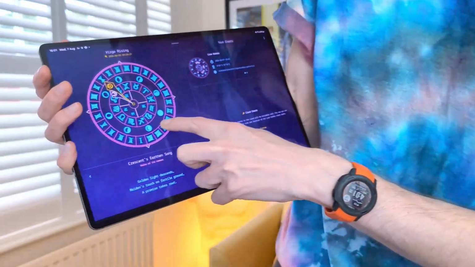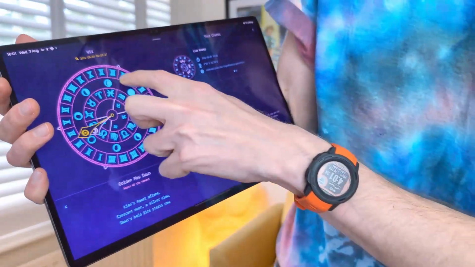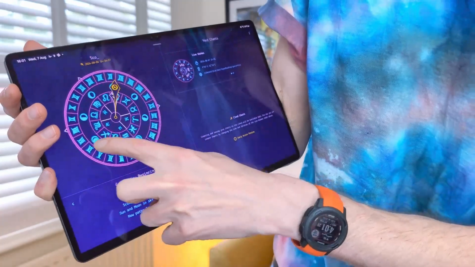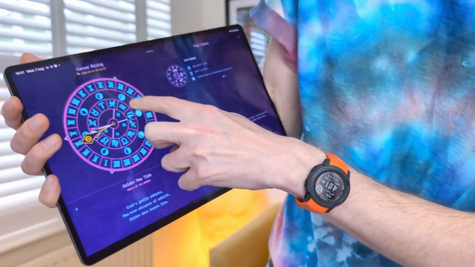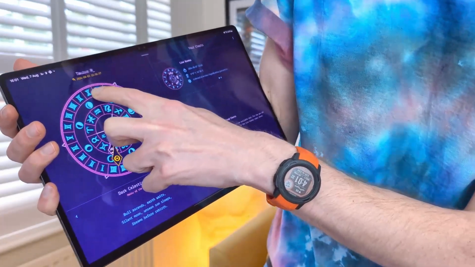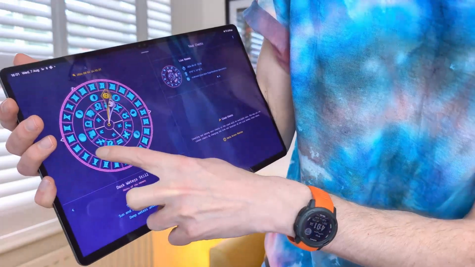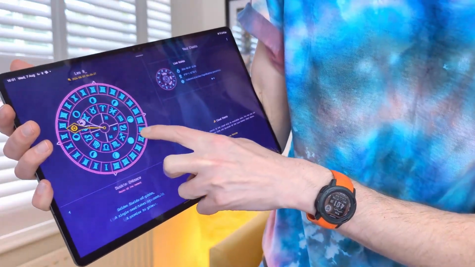Sorry, let me try and get that centered. See how they actually spin. So as I'm going anti-clockwise here, I'm going backwards through time. But watch the Roman numerals, they start changing direction along with that midheaven point, which is interesting to see.